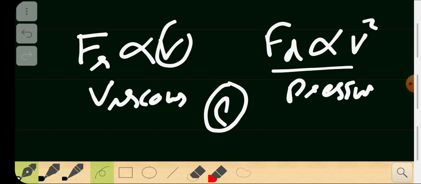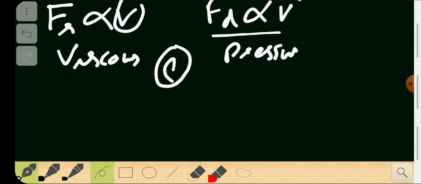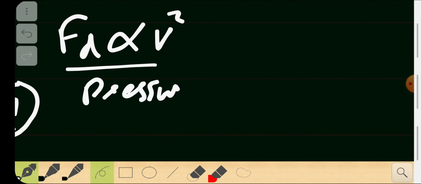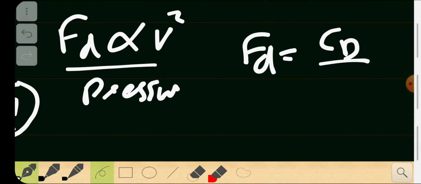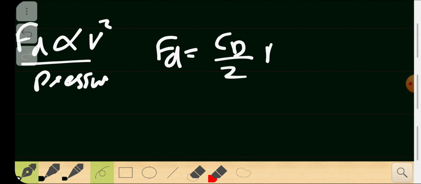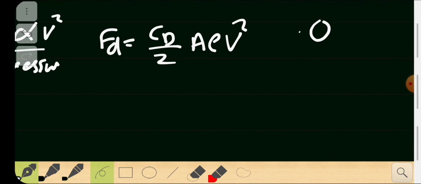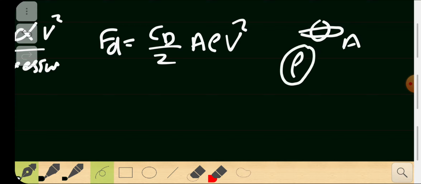We have discussed this back in the 108 lecture, 108.5 to be exact. I'm recalling it just to make sure that you remember. So F_T was equal to C_D by 2 times A times rho v squared, where A is the cross sectional area of the droplet, rho is the density of the air molecules around it, and v is the velocity. C_D is a constant for a particular shape. If it's spherical, C_D is a constant. So that's the equation right there.